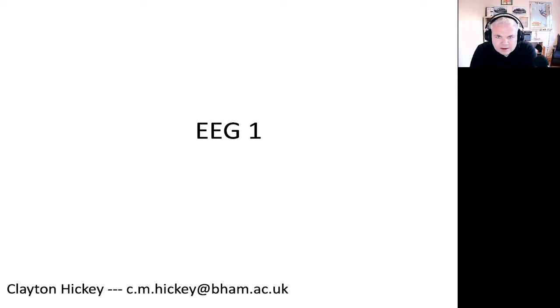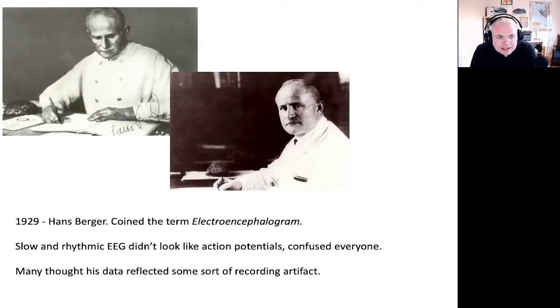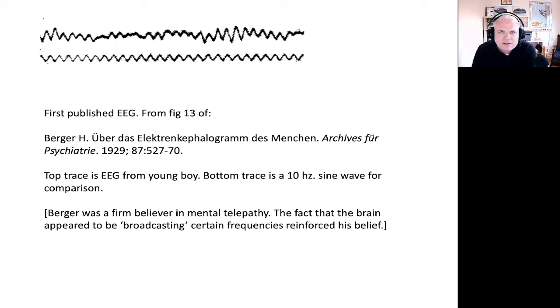So let's get started. EEG, electroencephalogram, was first reported in the 20s. The primary report came from Hans Berger, and he coined the term electroencephalogram. The interesting thing for Berger at the time was that he was recording voltage potential from the scalp surface, but it didn't look anything like action potentials. At the time, people understood what action potentials were. They were these instantaneous electrical signals. But what he actually saw was this oscillatory rhythm.